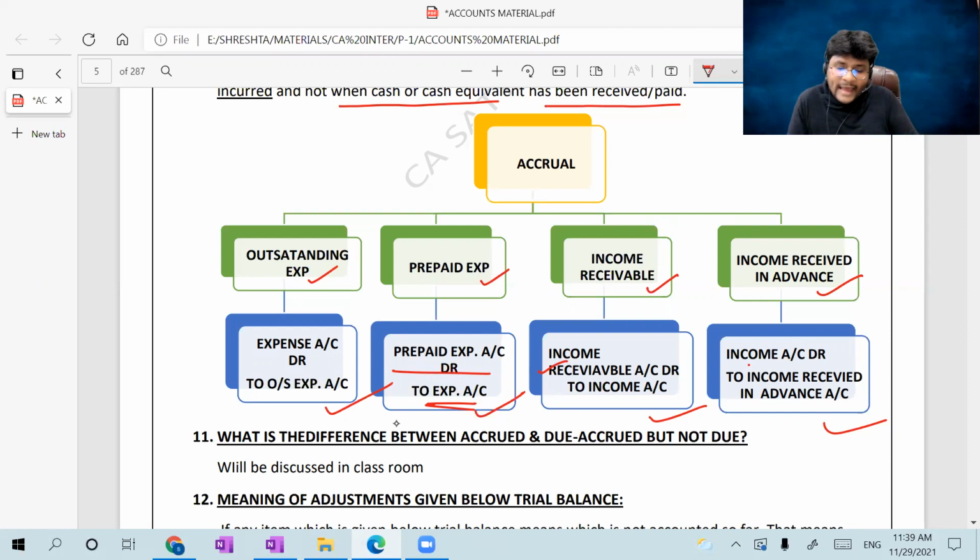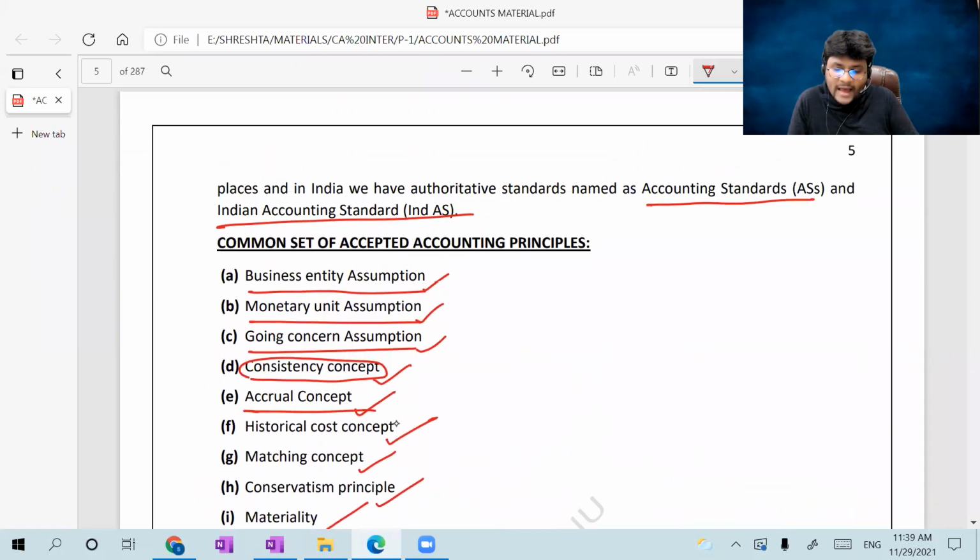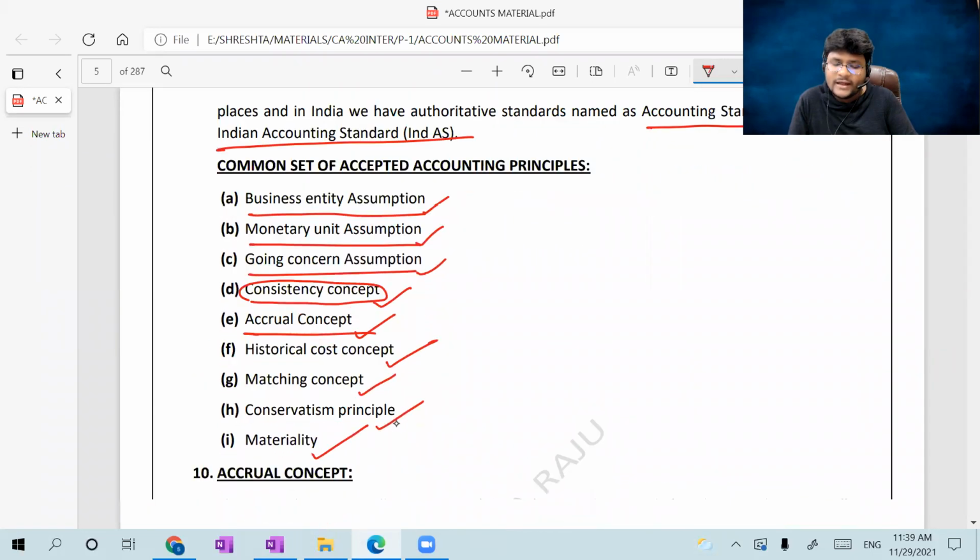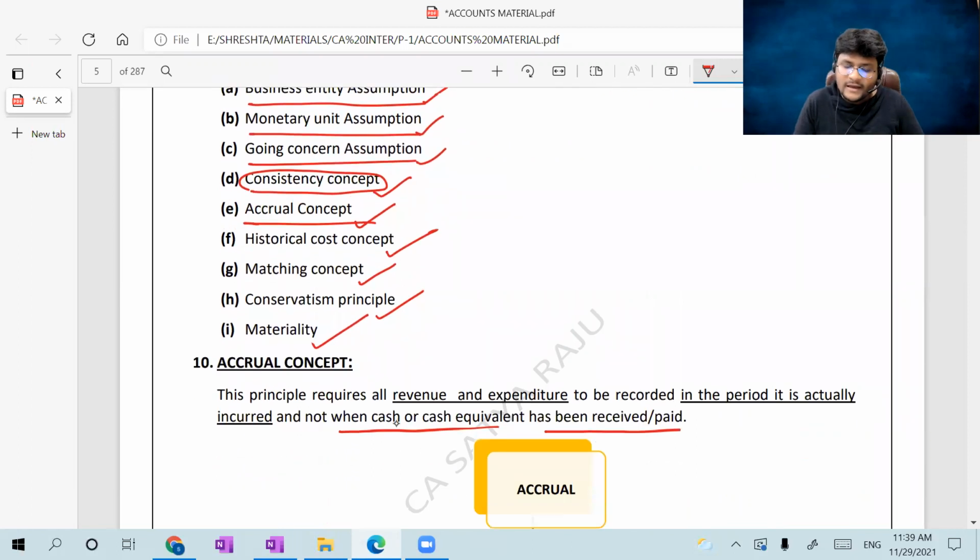Sir, still we are in the GAAP? We are in the discussion of GAAP only, that is the common set of generally accepted accounting principles. I have completed up to the accrual concept. Very few concepts are there: historical cost concept, matching concept, conservatism principle, materiality.